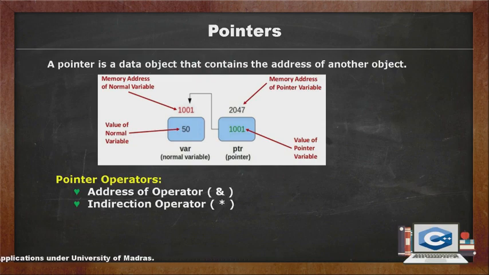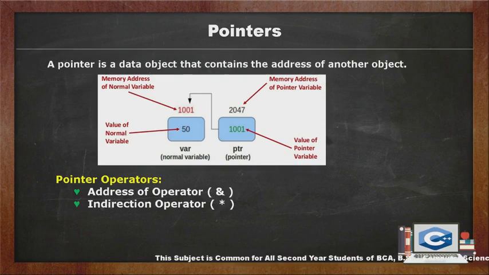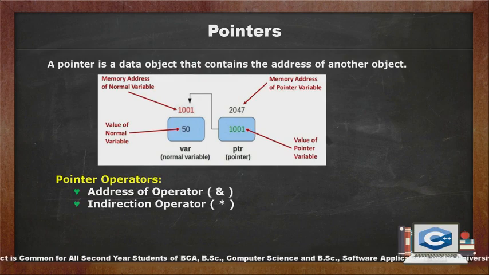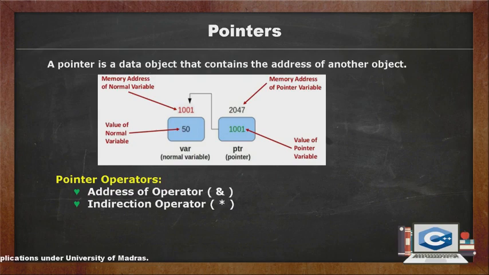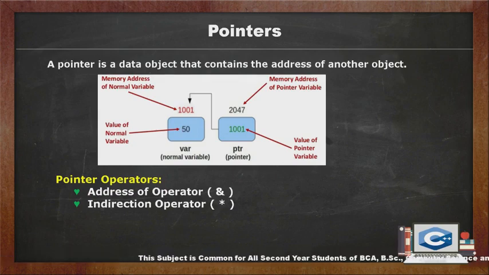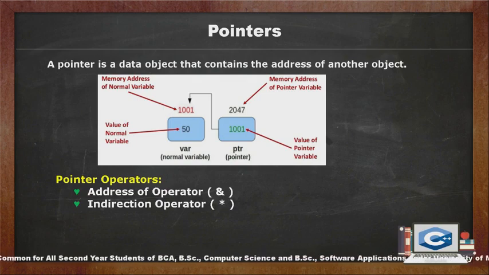C++ provides two special pointer operators to manipulate the data item directly from the memory location. The address-of operator, denoted by the ampersand character. Ampersand is a unary operator which returns the address of a variable. Dereference operator or indirection operator, denoted by the asterisk character. Asterisk is a unary operator which performs two operations with the pointer.